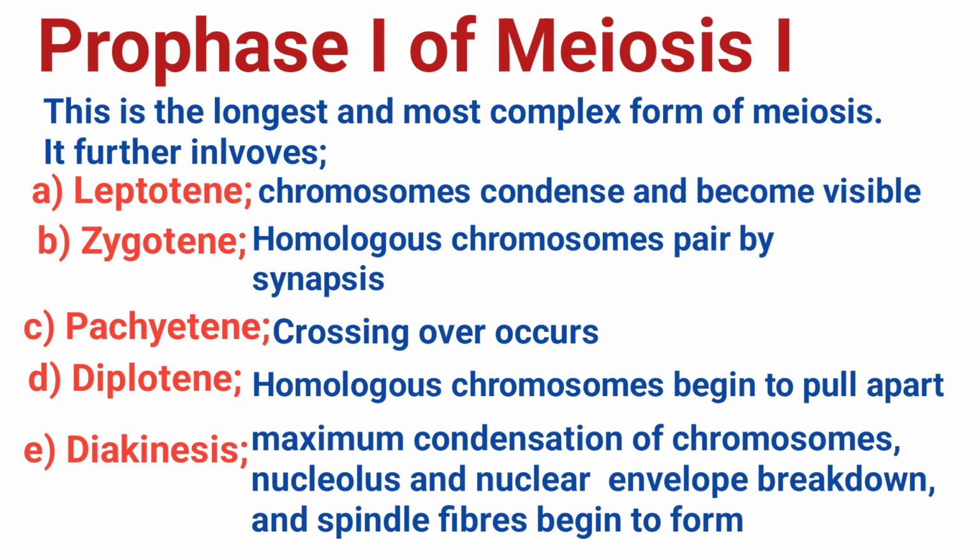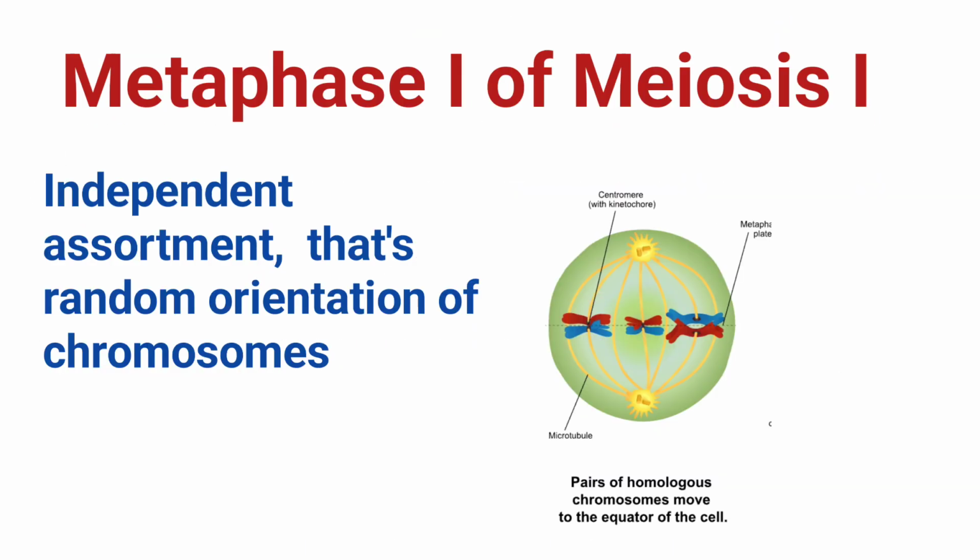The chromosomes reach their maximum condensation, the nucleolus disappears, the nuclear envelope breaks down, and the meiotic spindle begins to form. The cell then enters metaphase.